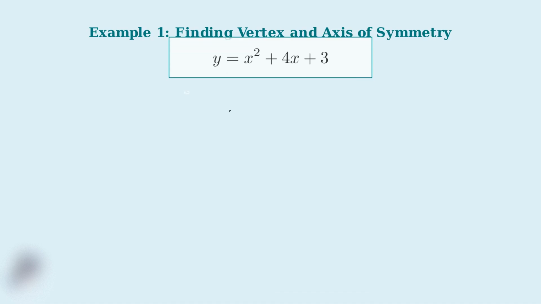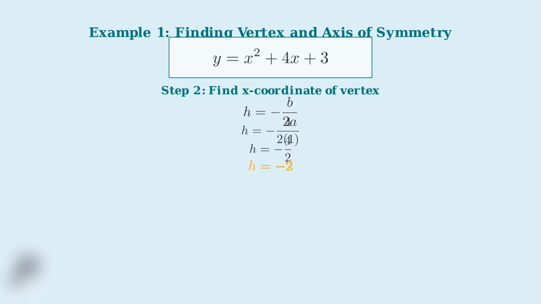First, we need to identify the coefficients a, b, and c from our standard form equation. Remember, standard form is ax squared plus bx plus c. Looking at our equation y equals x squared plus 4x plus 3, we can identify a equals 1, b equals 4, and c equals 3. Now we'll use the vertex formula to find the x-coordinate of the vertex. The formula is h equals negative b divided by 2a. Let's substitute our values. We have h equals negative 4 divided by 2 times 1. Simplifying this, we get h equals negative 4 divided by 2, which equals negative 2.